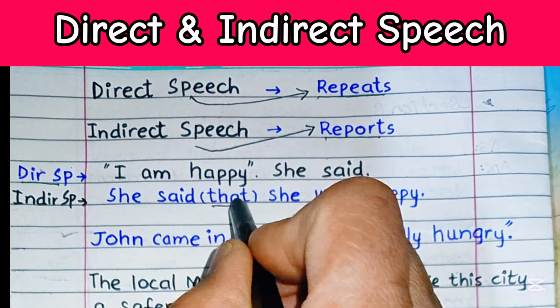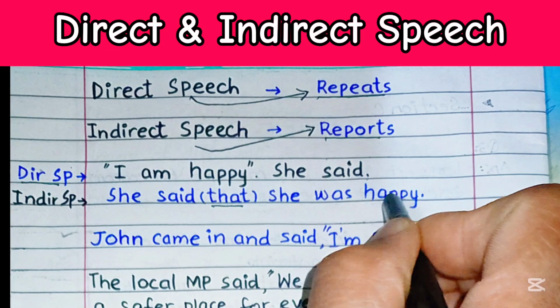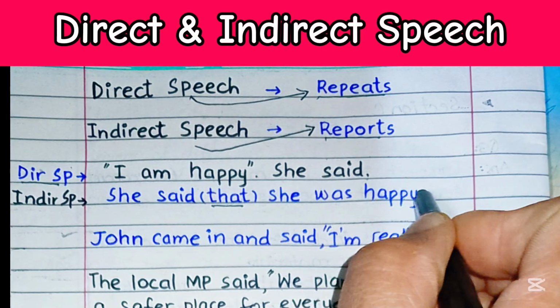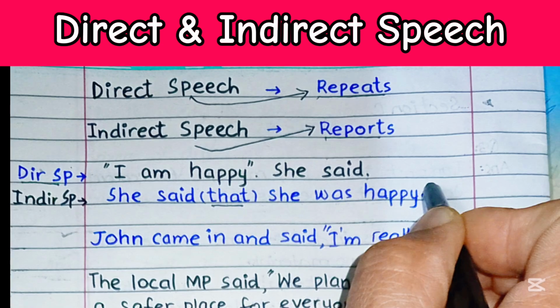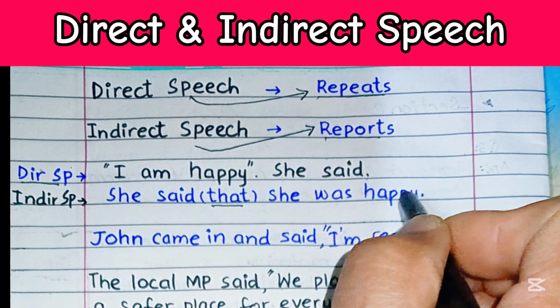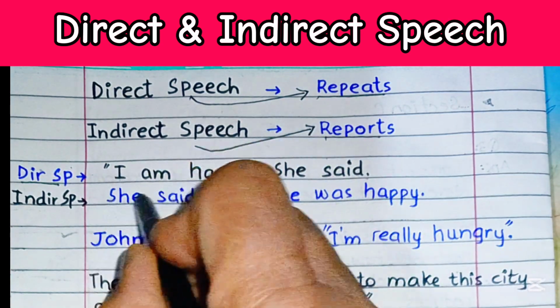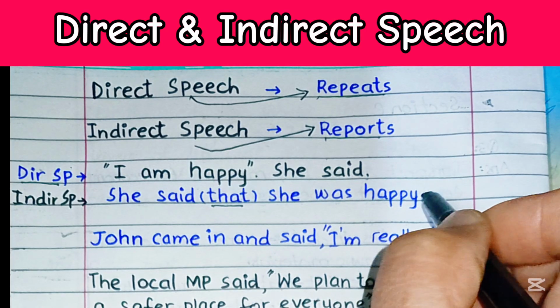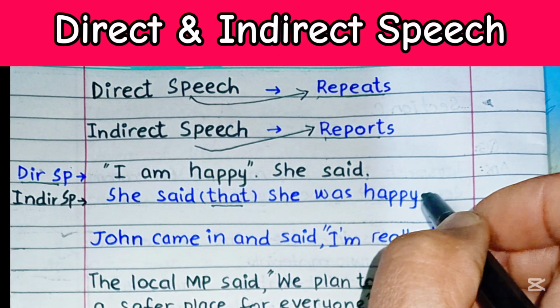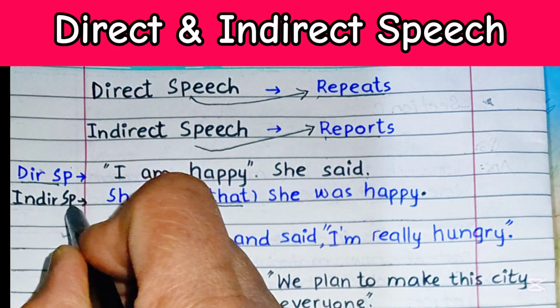She said that she was happy. Over here we don't have any inverted commas, so we are putting a period or a full stop at the end of this expression, that is indirect speech.